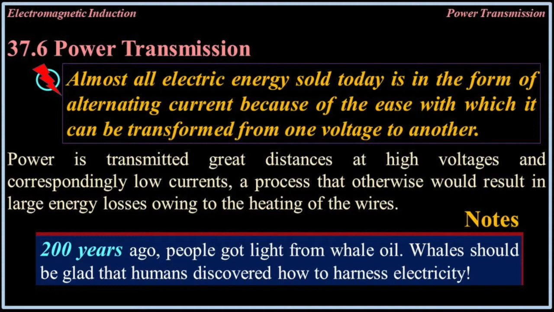37.6. Power transmission. Almost all electric energy sold today is in the form of alternating current because of the ease with which it can be transformed from one voltage to another. Power is transmitted great distances at high voltage and correspondingly low currents, a process that otherwise would result in large energy losses owing to the heating of the wires. Notes: 200 years ago, people got light from whale oil.